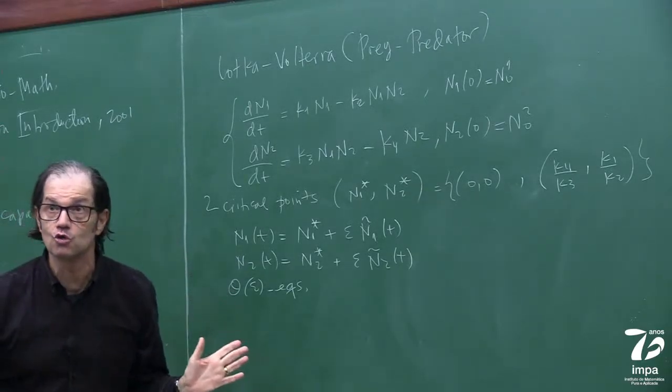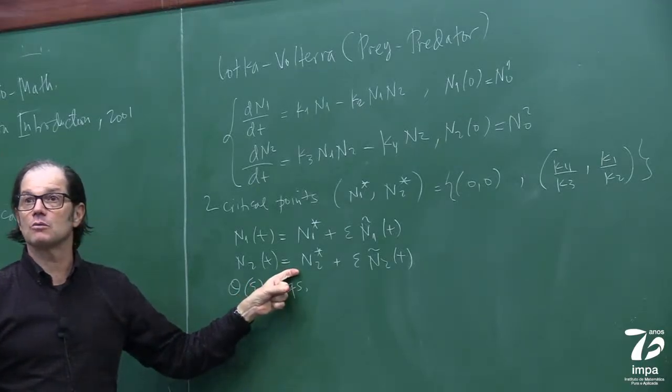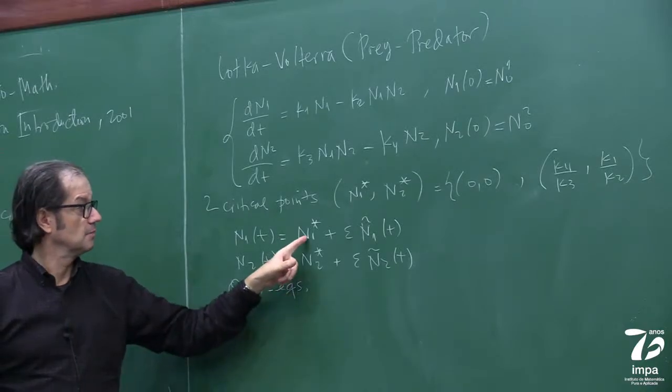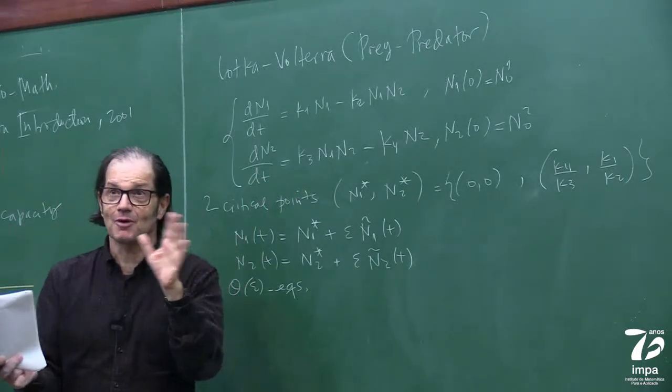There's no epsilon cubed term here, right? And what happened to the order 1 term? It's 0. Why? Because this is a critical point. It solves, right? See, it's simple. I know.